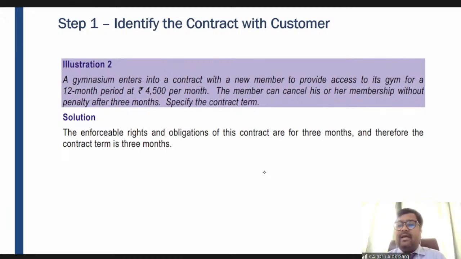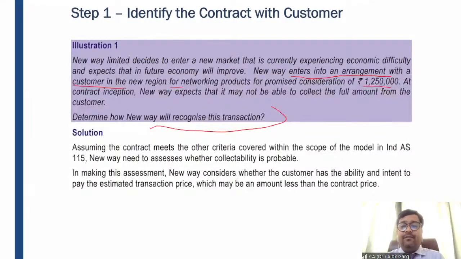Mr. Thota is saying, sir, the answer is not clear because in the question itself it had already mentioned NewWay expects it may not be able to collect and simply it will not recognize, but in the answer it is saying that it will make an assessment of collectibility. Is it confusing, sir? Please clarify. Mr. Thota, I'll again show you this example on the screen. If you see this example carefully, it says that NewWay expects that it may not be able to collect the full amount. Okay, it is not saying that it will not be able to collect the amount.